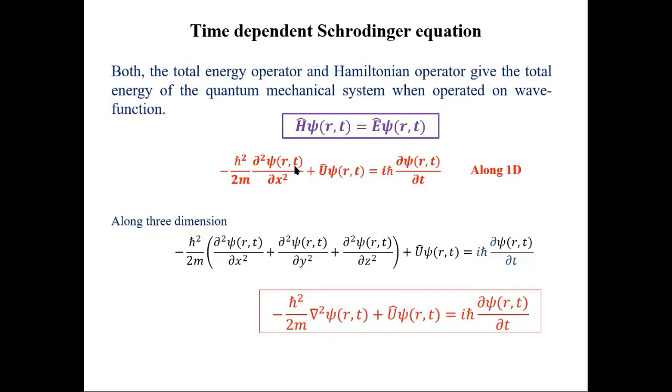These equations, this and this, are known as the time-dependent Schrodinger equation. So the method is very simple to remember: H psi equals E psi, and then put in the values of the Hamiltonian operator and the total energy operator.